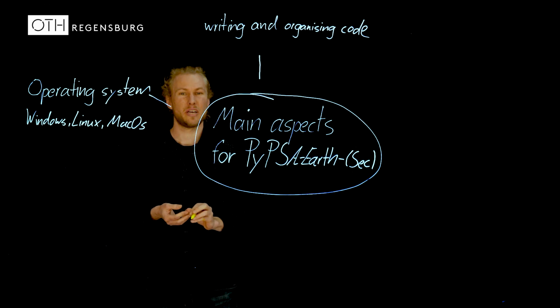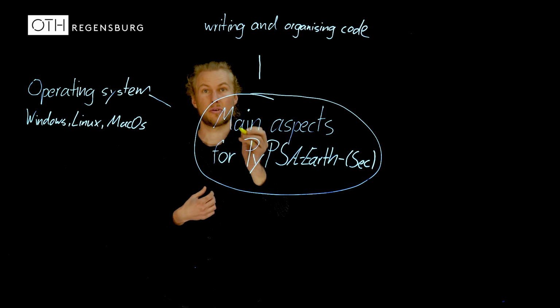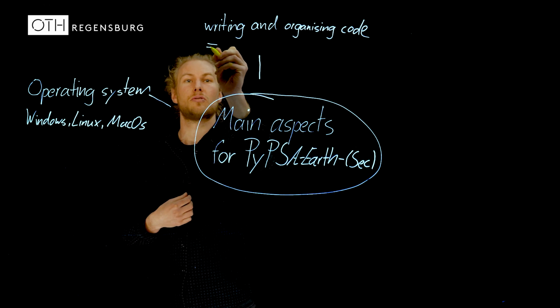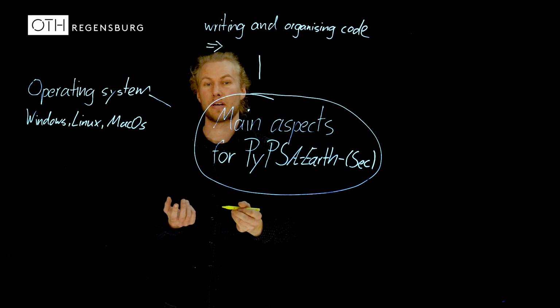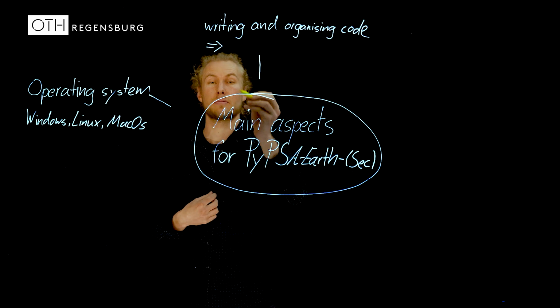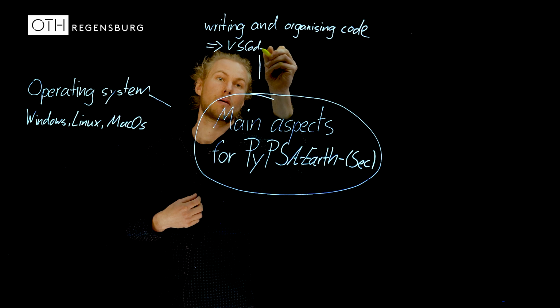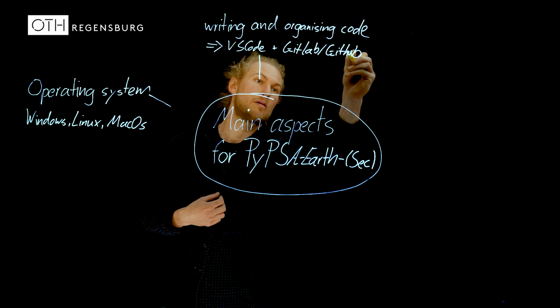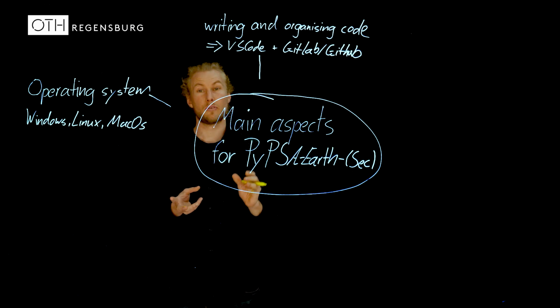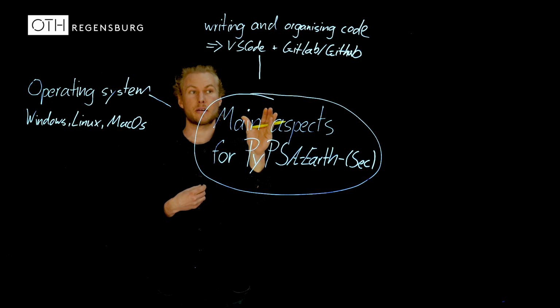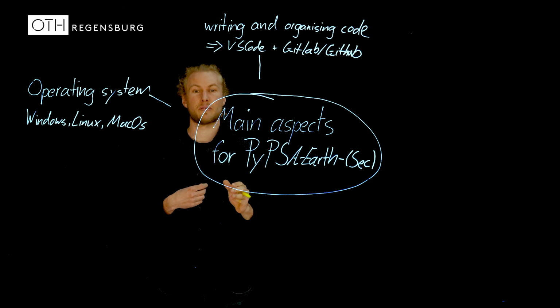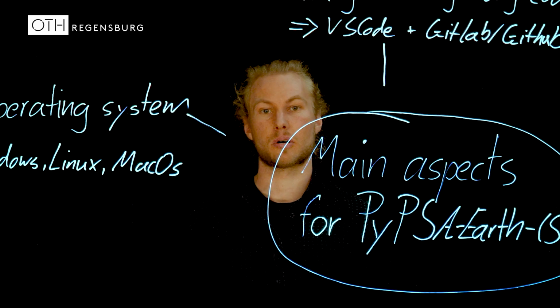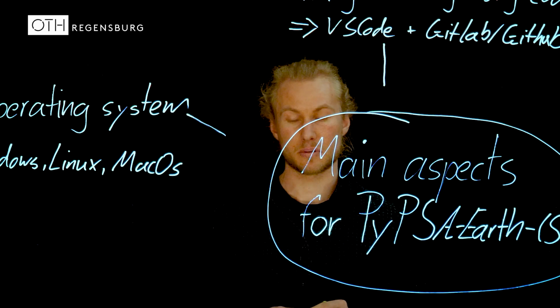VS Code is actually not just a code editor, it has also this integration with GitHub and in GitLab. And especially with the combination of VS Code in GitLab and GitHub, we have an efficient source code management, and we also can easily collaborate our code with other people.